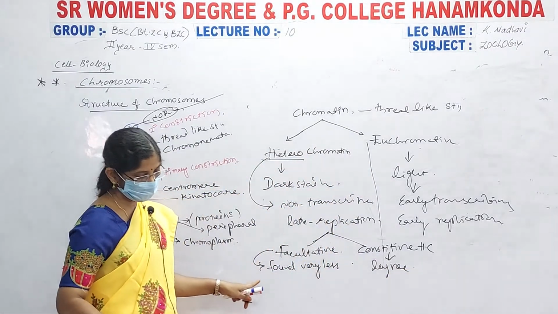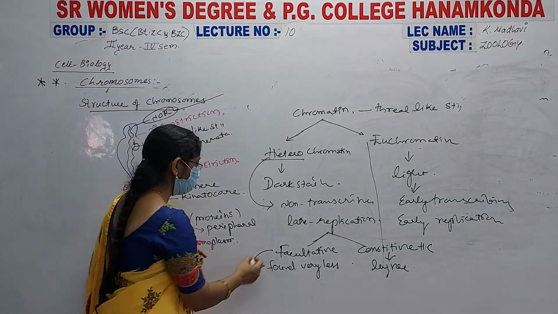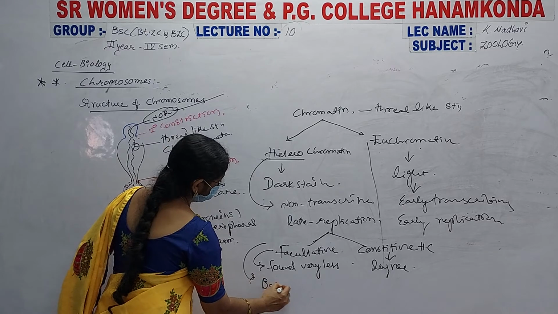Facultative heterochromatin is present on the Barr bodies.